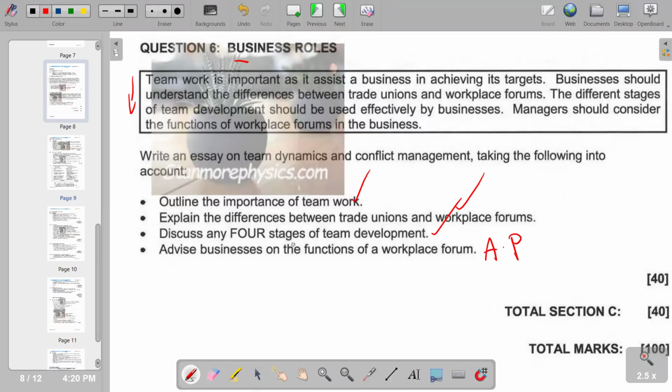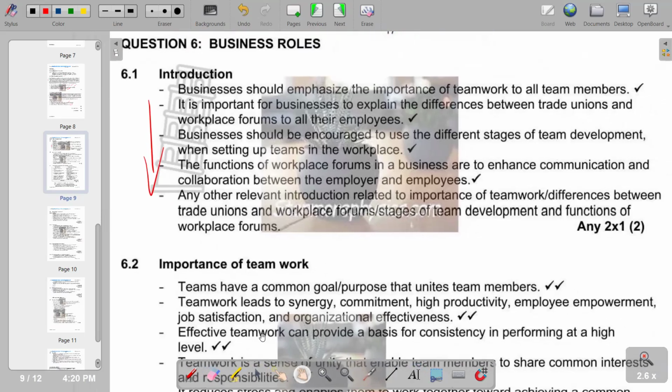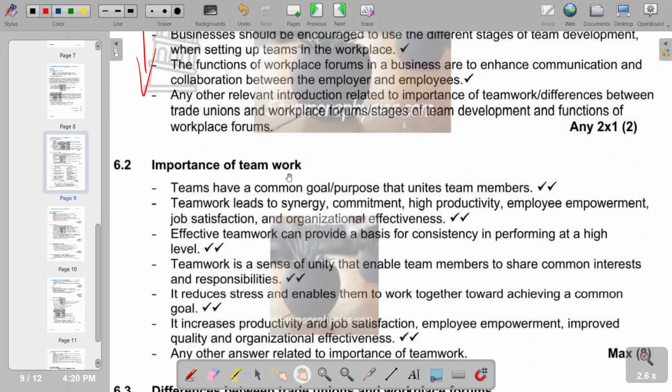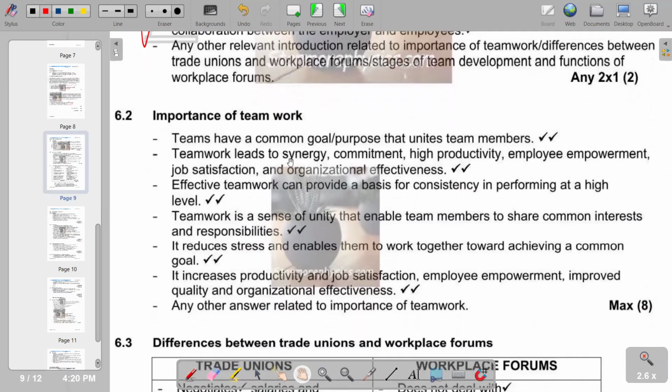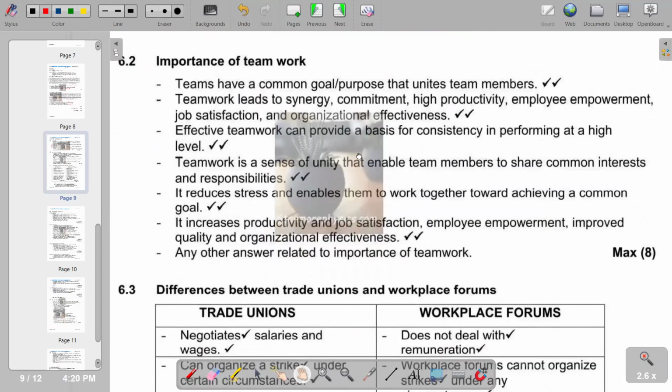you have to advise businesses on the functions of a workplace forum. So, in terms of our introduction, this is a typical introduction that we can come up with. On the first part, we've got importances of teamwork. These are the importances of teamwork that we have. Moving on to differences between trade unions and workplace forums.